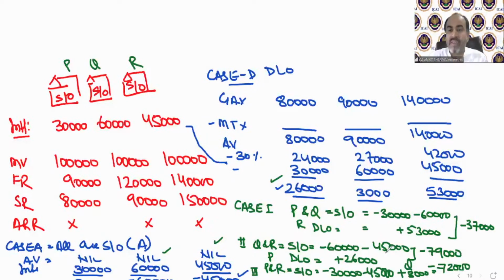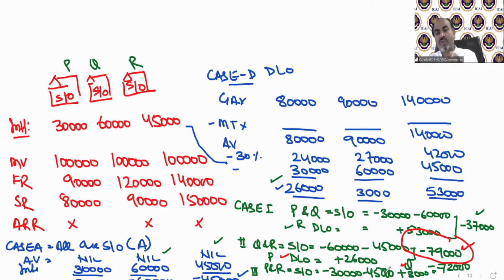So out of these 3, if we assume R as deemed let out, then the loss will be 37,000. If we take P as deemed let out, then the loss will be 79,000. And if we take Q as deemed let out, then the loss will be 72,000. So the best option is this. Higher the loss or lowest the income will be the best answer in income tax.